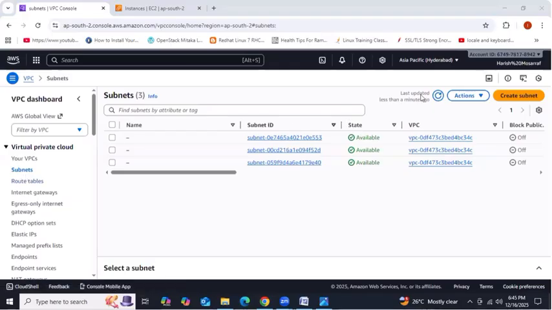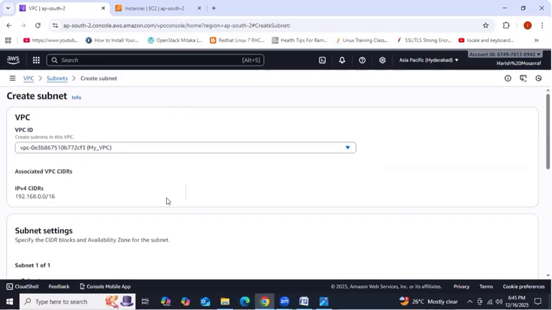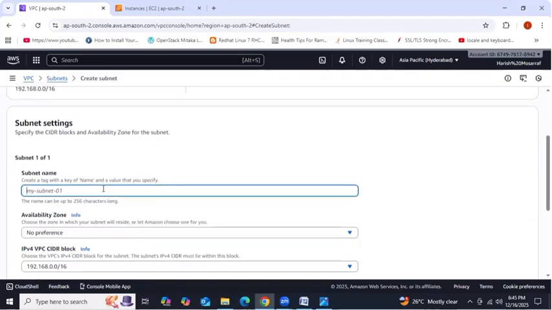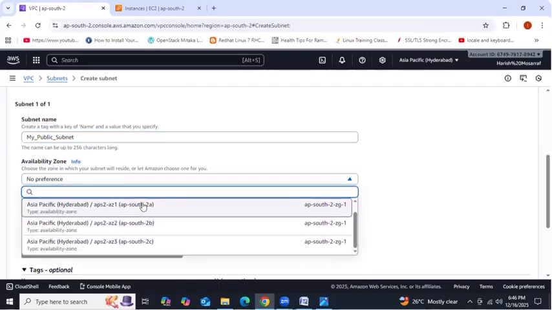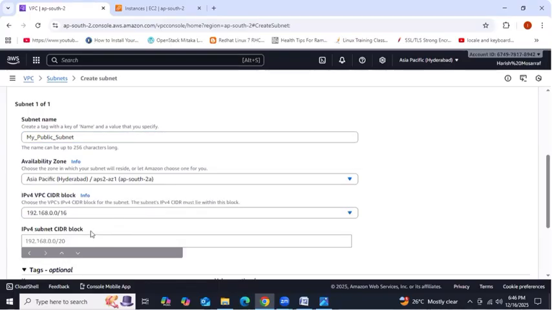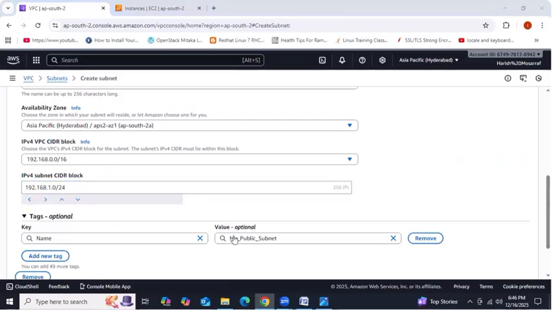Okay. Let's see, guys. Here, go to subnets, create subnet, right? And select the VPC, my VPC. Now we provide the subnet name, my public subnet. Then if you want, you can select the availability zone, or otherwise leave it as you wish. I'll do one thing. This subnet I am going to launch into 2A, AP South 2A. Next, 192.168.1.0/24. So you can create the subnet.